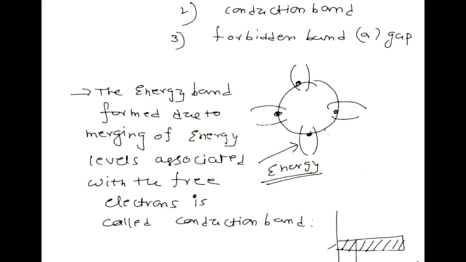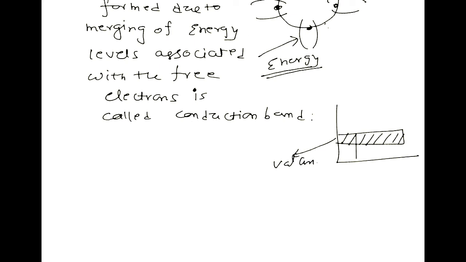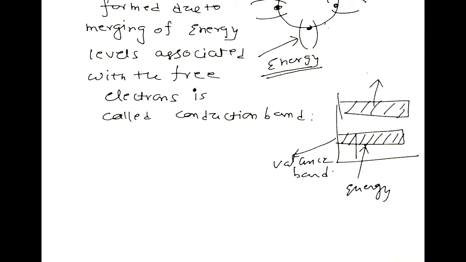This is the valence band, where electrons exist. Suppose I apply some energy to these valence band electrons, they will become free and move to the conduction band. In the conduction band, free electrons exist, due to which all electrical and chemical reactions are possible.